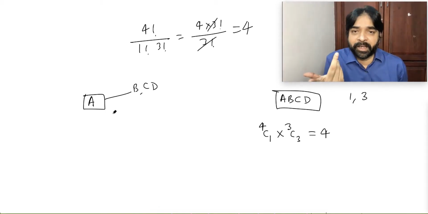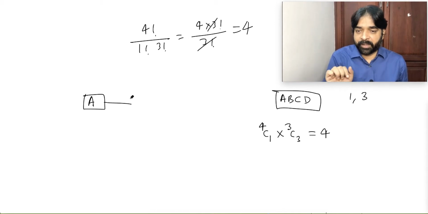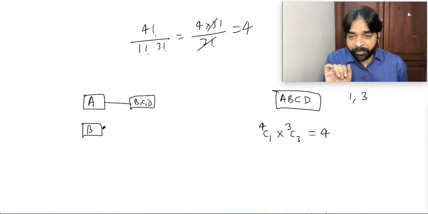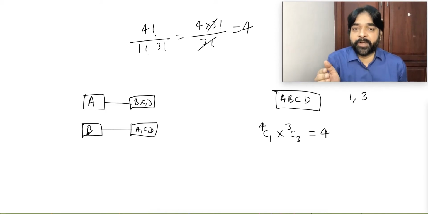No other possibility. So we got the grouping. Let's write properly. B, C, D. Or the other possibility: the first group contains letter B and the second group contains A, C, D. Since B you have taken, the balance is A, C, D.